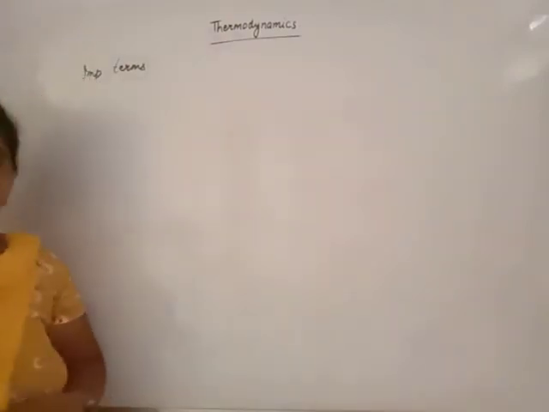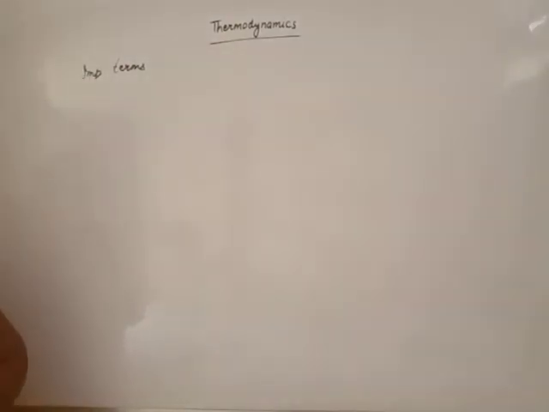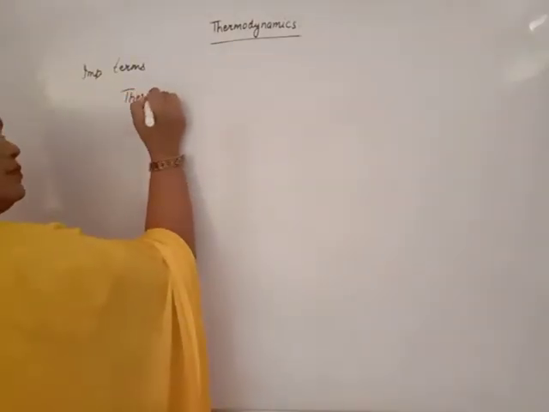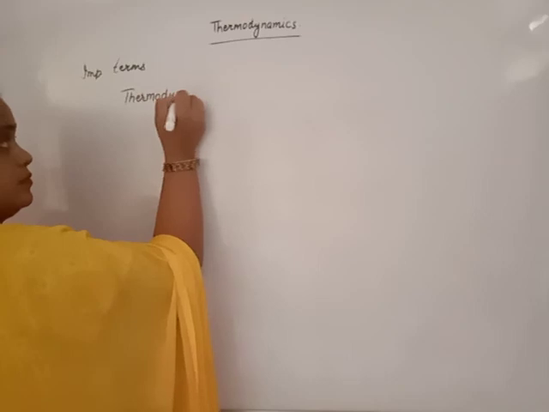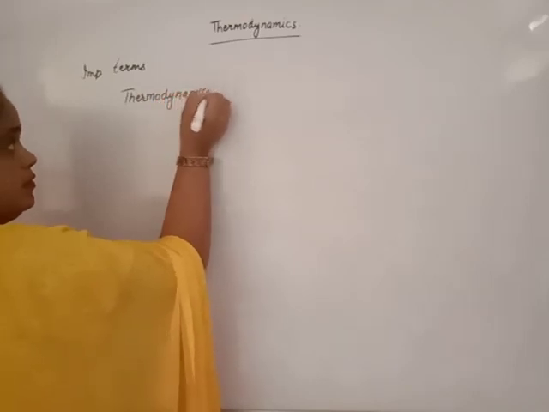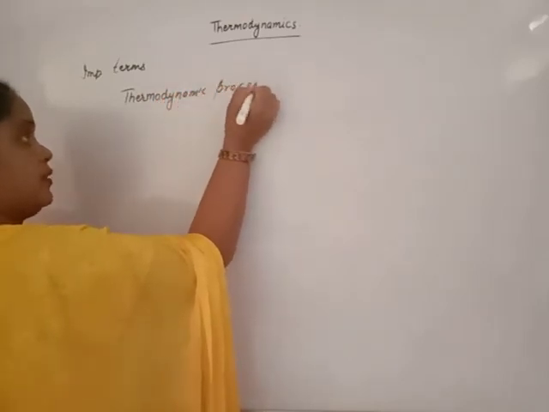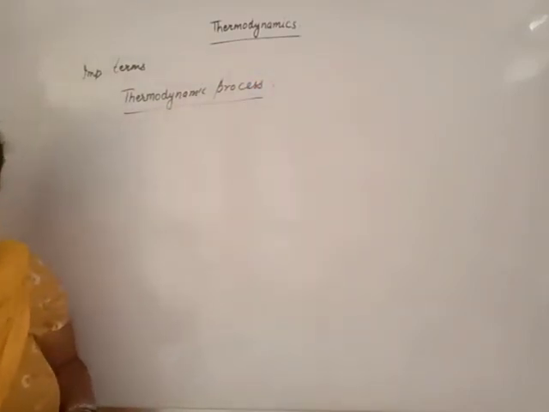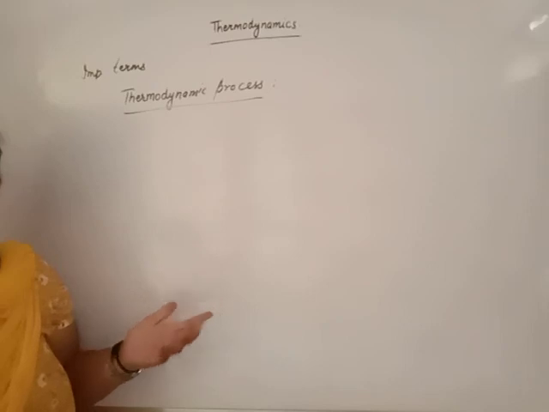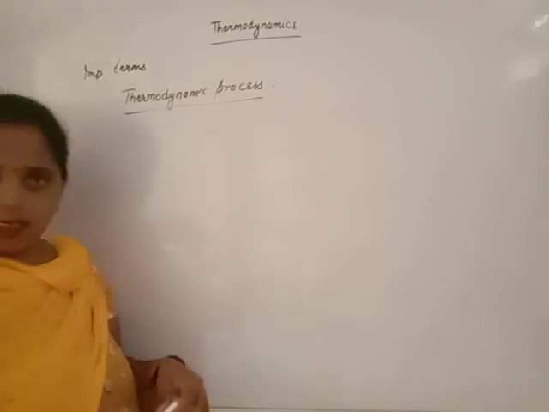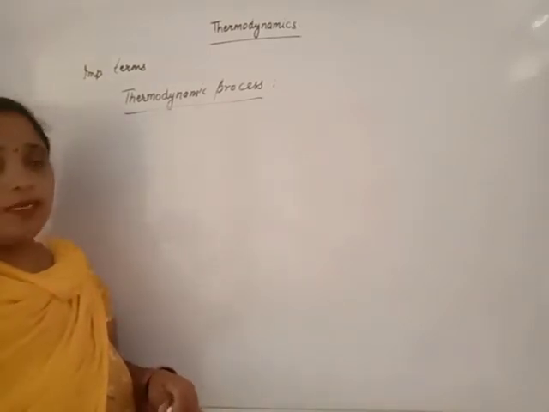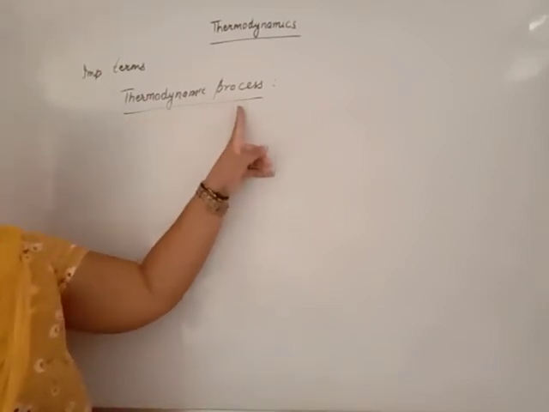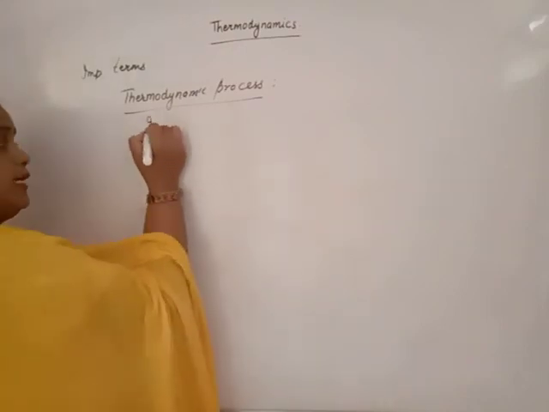Another one is the thermodynamic processes. Beta, maybe you have seen the word isothermal written elsewhere in your book. Isobaric. These are terms used in thermodynamic processes. First one, isothermal.